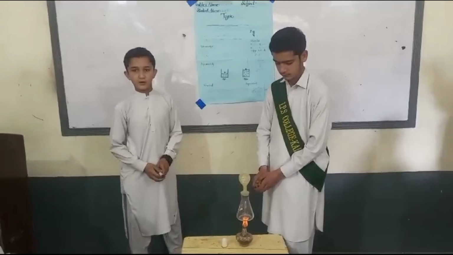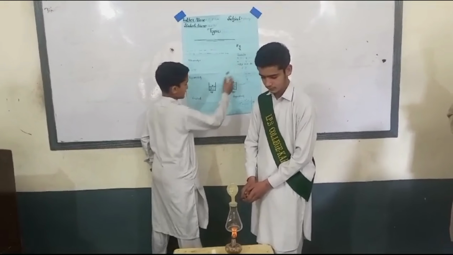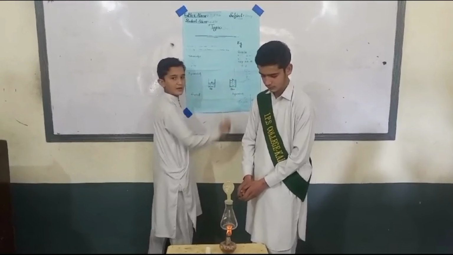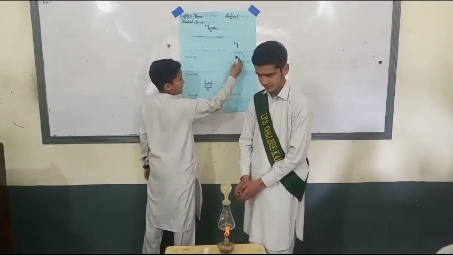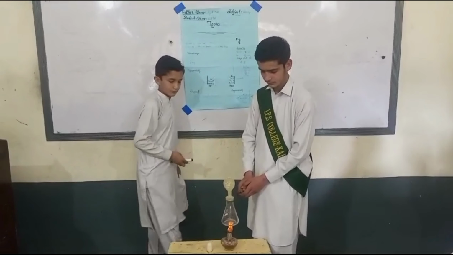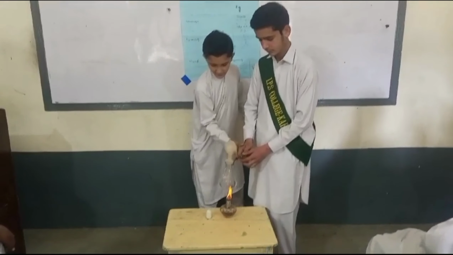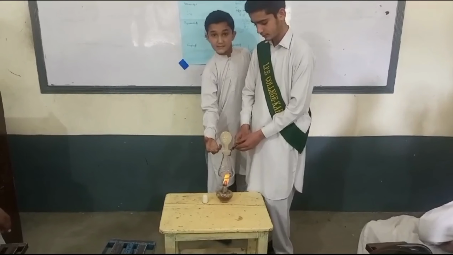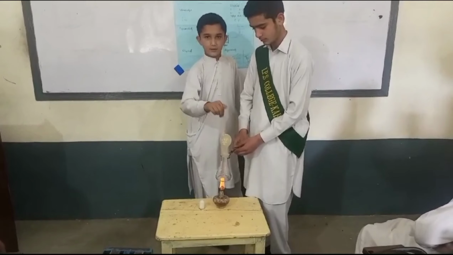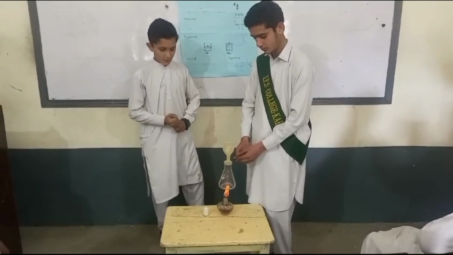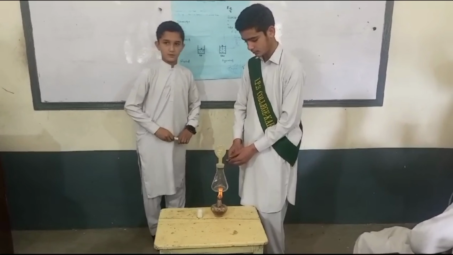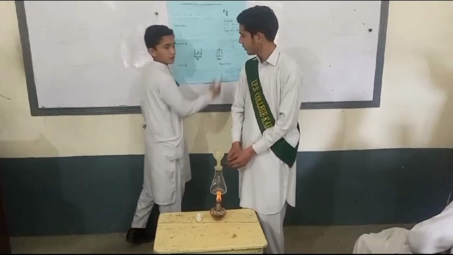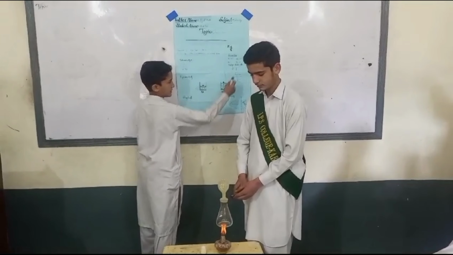And there is an example about this. We mathematically learned that V1 divided by T1 is equal to V2 divided by T2, and we have to find V2. Now this is an experiment. Like this, when we give temperature to this, it will increase the volume and the balloon will fill up. It is filling, we can see. We will do this example. V2 is equal to V1 divided by T1 multiplied by T2.